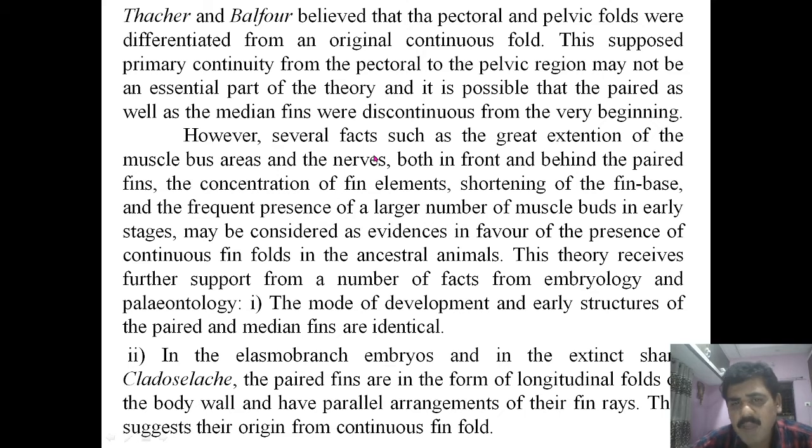However, several facts such as great extension of muscle bud areas and the nerves, both in front and behind of the paired fin, concentration of fin elements, shortening of the fin base, and presence of a large number of muscle buds may be considered as evidence in favor of the presence of a continuous fin fold in the ancestral animals. This theory receives further support from a number of facts from embryology and paleontology.